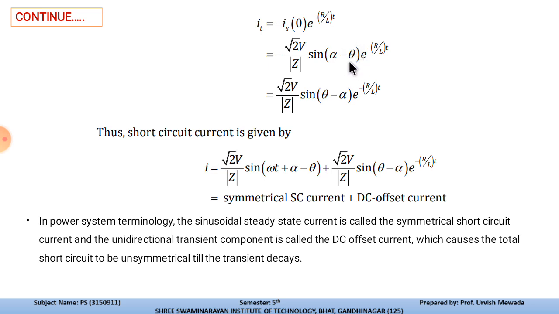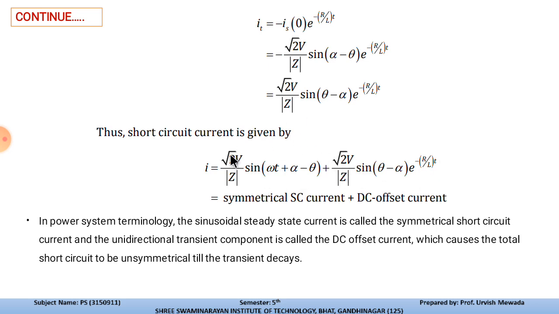So alpha minus theta and e raised to minus R by L t. So the equation after the solution of this is root 2 V mod Z sin(theta minus alpha) e raised to minus R by L t. Thus the short circuit current is given by i equal to root 2 V mod Z sin(omega t plus alpha minus theta) plus root 2 V by Z sin(theta minus alpha) e raised to minus R by L t. So i is nothing but the symmetrical short circuit current plus the addition of the DC offset current, or we can say Is plus It. So these two are the equations of Is and It.